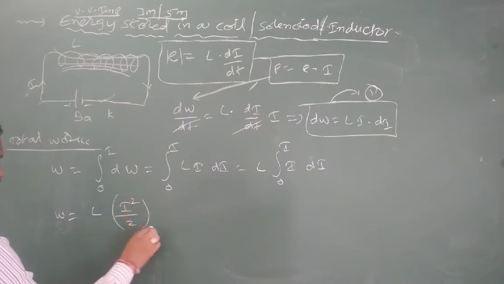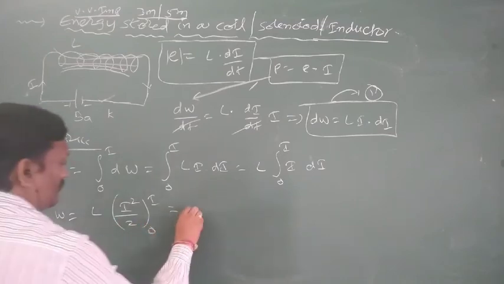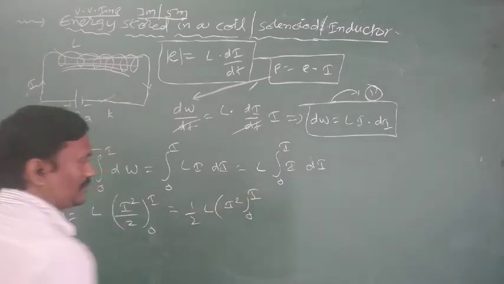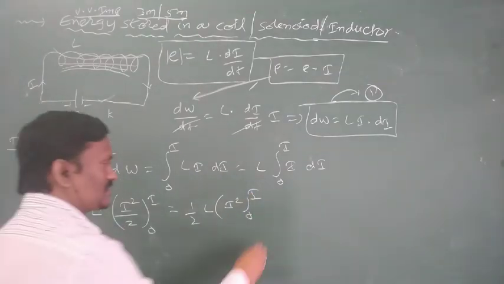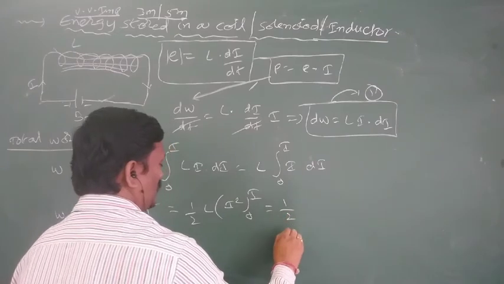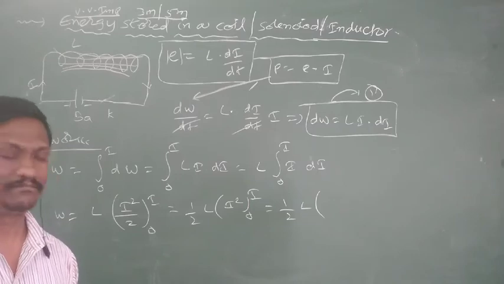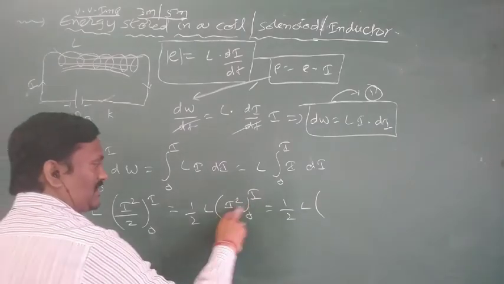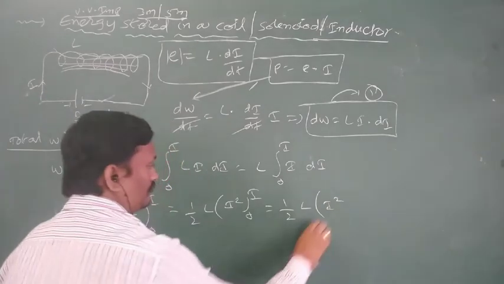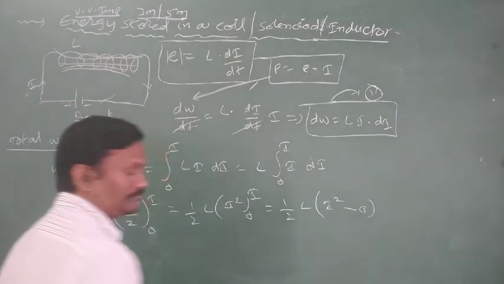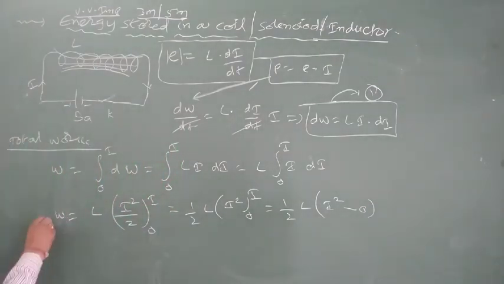So the integration part is over, but the limits are there, 0 to I. This 1 by 2 is outside. The remaining value is I square, with limits 0 to I. Apply these limits. So W is equal to L into, now we have to apply the limits. Apply I in place of I becomes I square, minus apply lower limit 0 in place of I means 0 square means 0. Our expression for total work W is equal to half Li square.